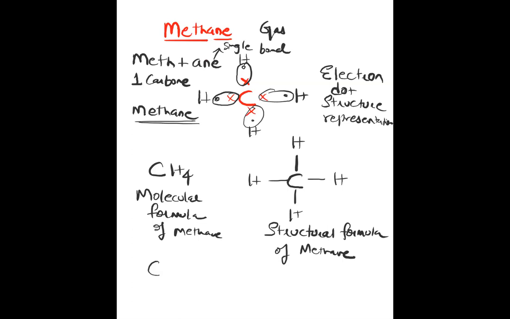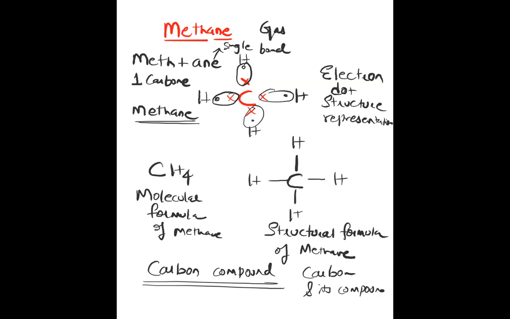This is a kind of carbon compound. We are studying carbon and its compounds, right? If you have written down this methane formation, please raise your hand.